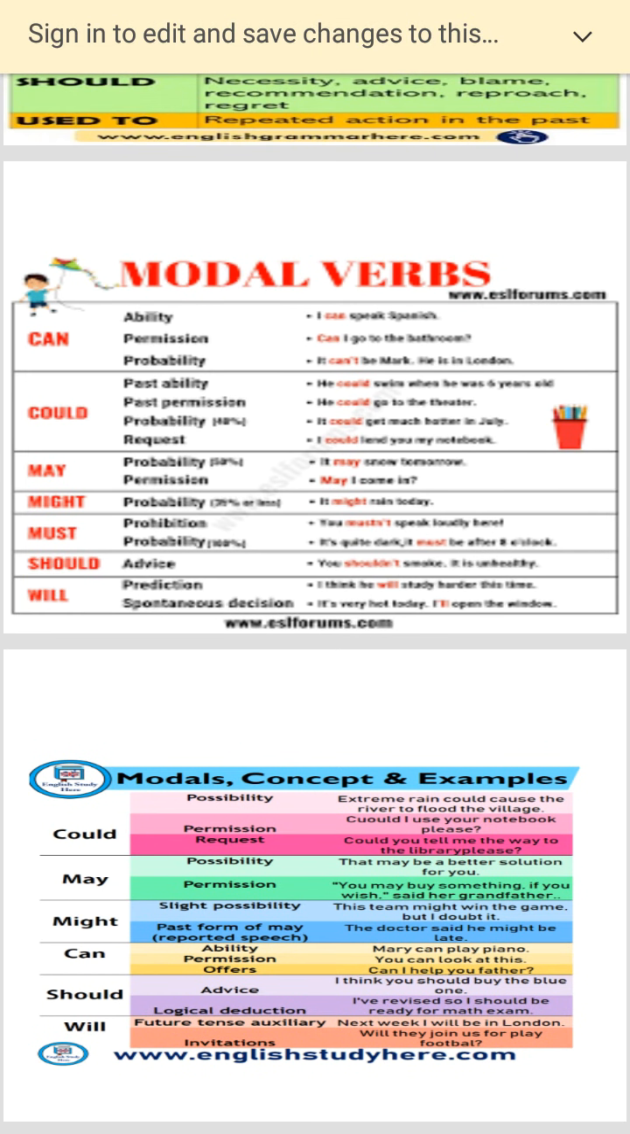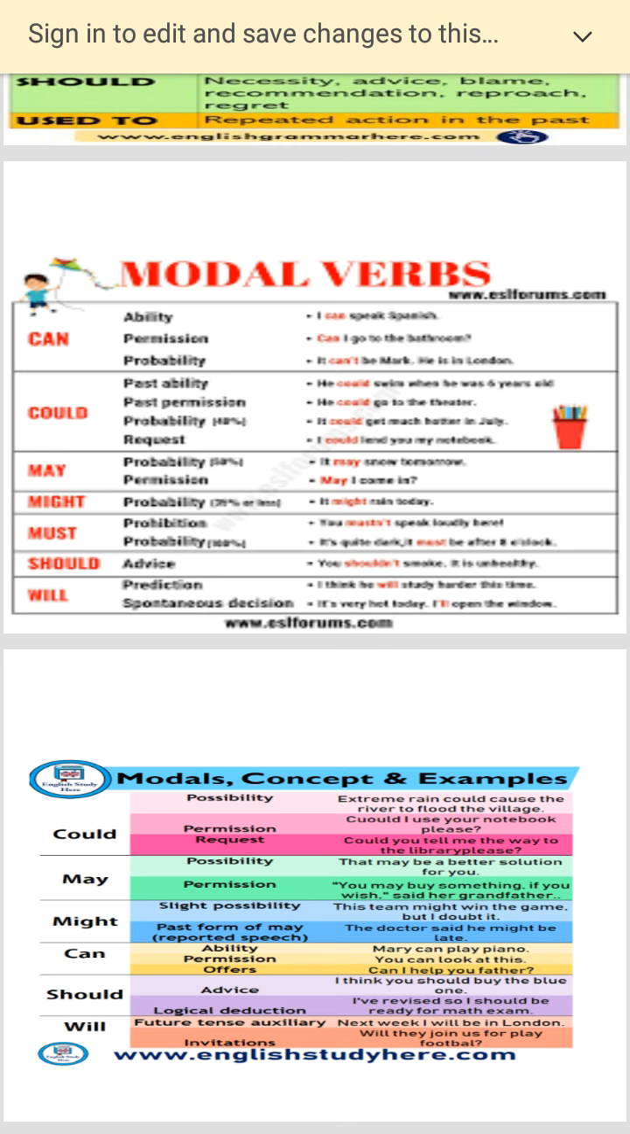Now let's move on to ability here. And can, as I said, there is an example also given: ability, permission, and probability. I can speak English. All right. Can I go to the college? And probably, can I attend classes this session? So there is a probability.